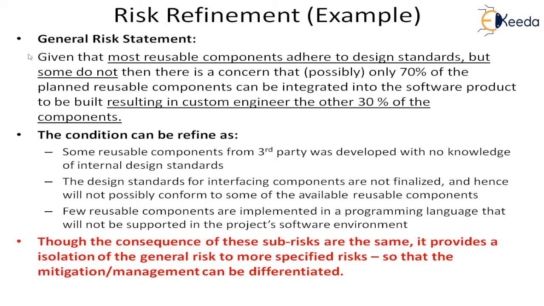So this is the same risk that we were looking at, but now it has been reworded in the condition, transition and consequence format. Now this condition can be refined.